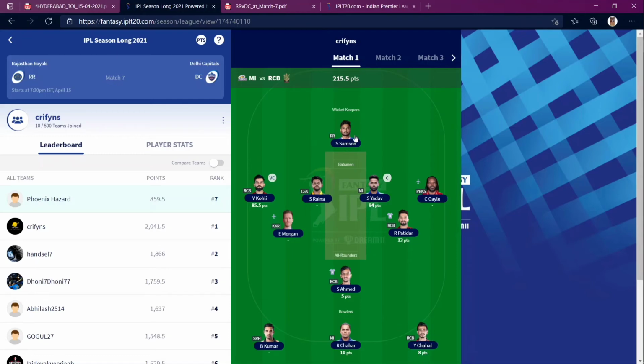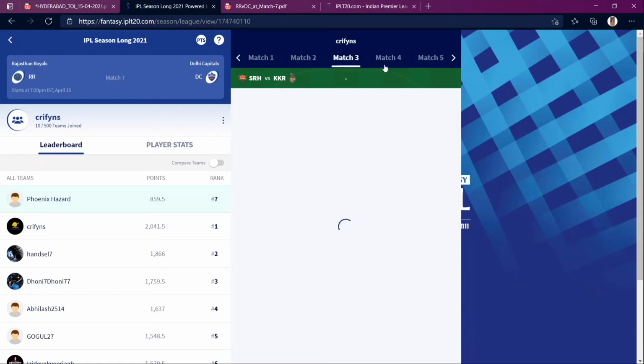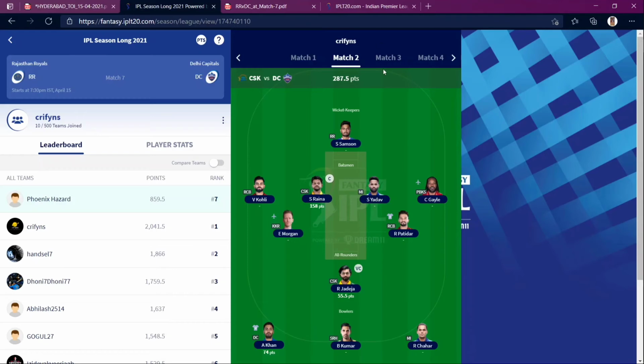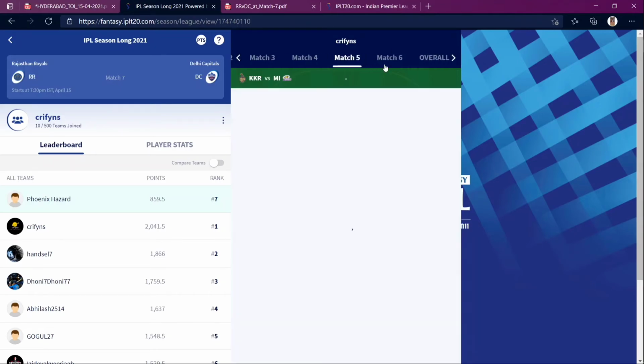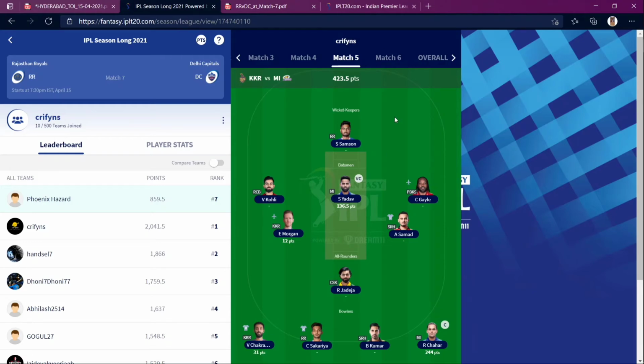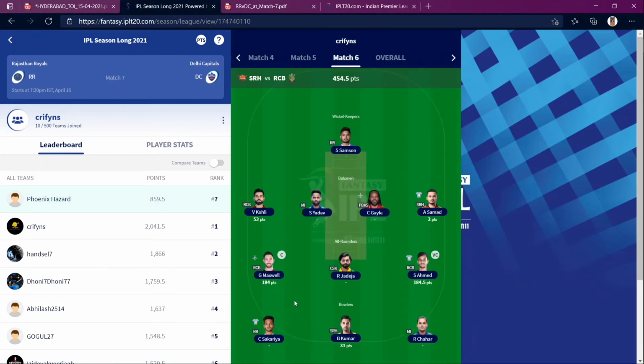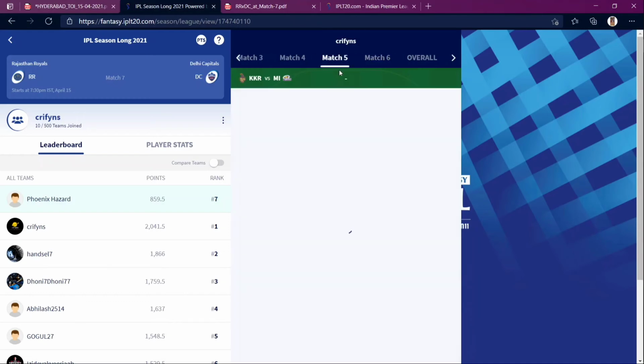So this is my first team. I just had everyone who will be scoring big. He got 50, he got 100, and he got nearly 50, and he got 50, and he got 1 wicket, and he got 4 wickets. That's how you have to do your first team, just changing your captain, vice captain, at least one player. You can also see here I have Avesh Khan, and for the next match I had Sarfraz Ahmed as a transfer, then Sakaria, then Varun Chakravarthy, and then Sarfraz Ahmed again.